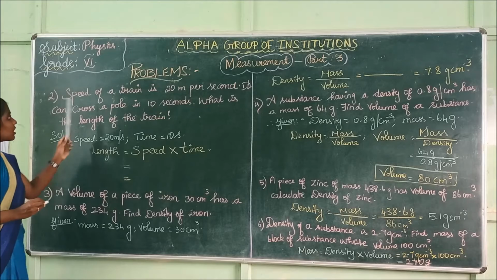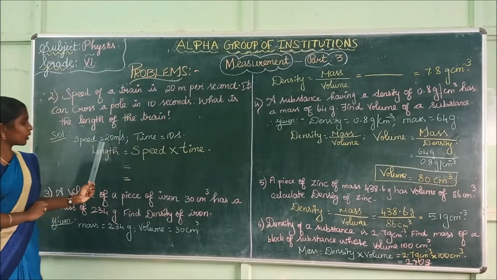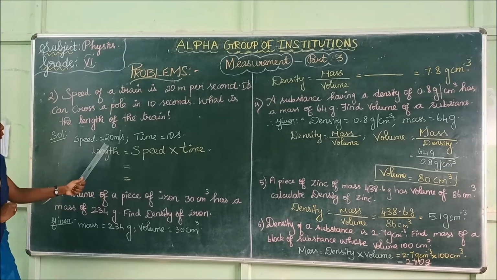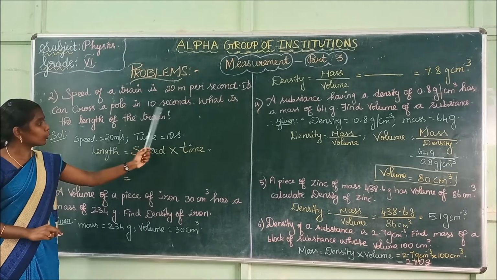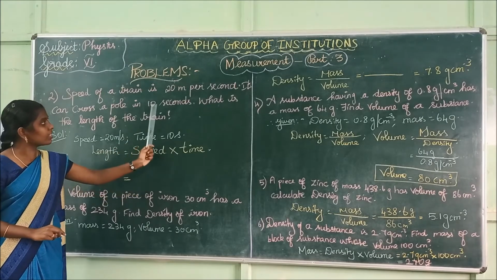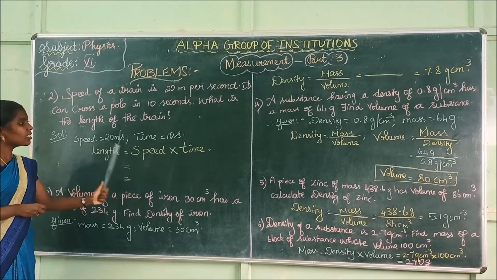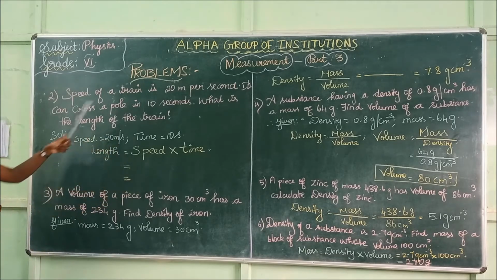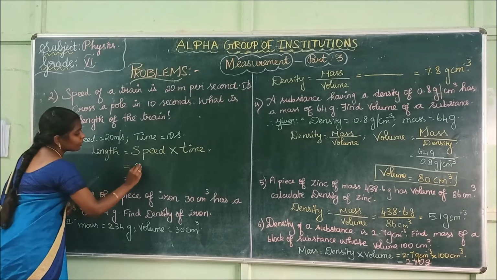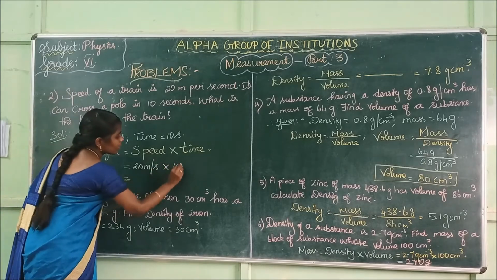They have given speed. Speed, which is equal to 20 meter per second. They have given the speed value 20 meter per second, and the time value is also given. Time, which is equal to 10 seconds. They are asking us to calculate the length. What is the formula for length? Formula for length is speed into time. A speed value is given here, 20 meter per second, and time value is 10 seconds.